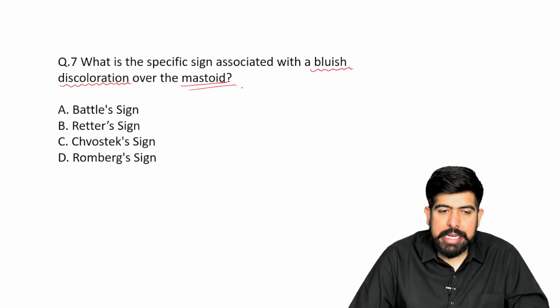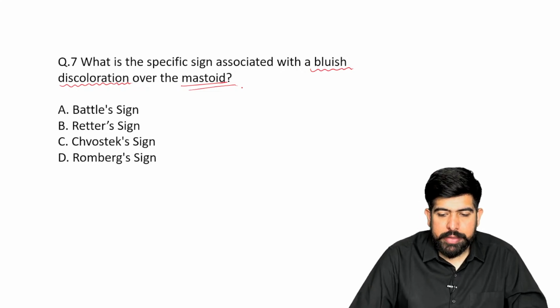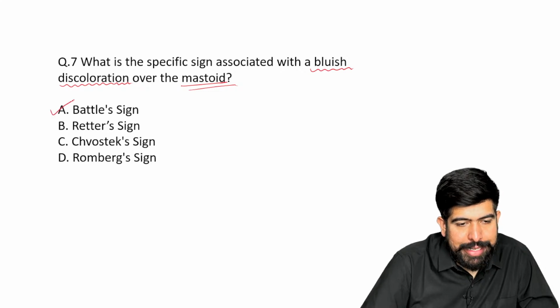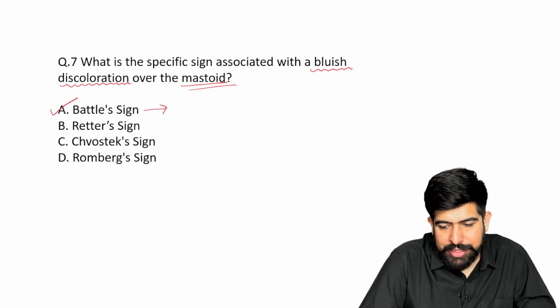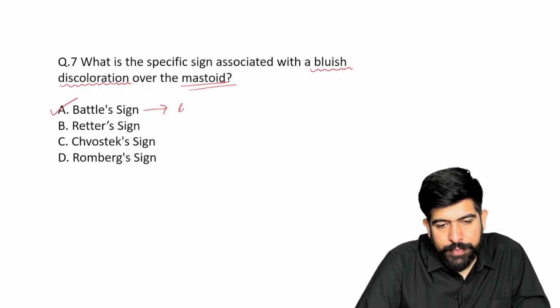Battle sign, Ratter sign, Chorbeck sign, and the Romberg sign. Of course, very good, guys. Very good. This is the battle sign. And what is the battle sign? Very good, doctor. You already studied. There is the ecchymosis on the mastoid part.